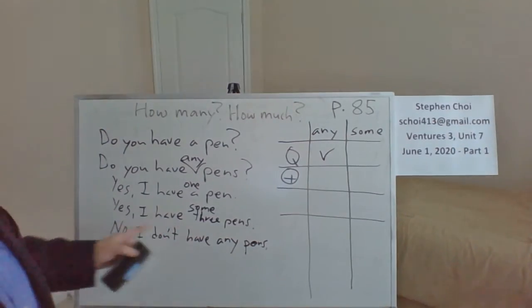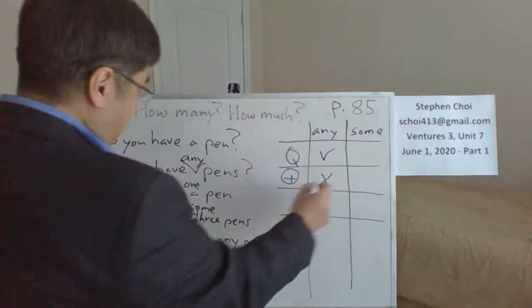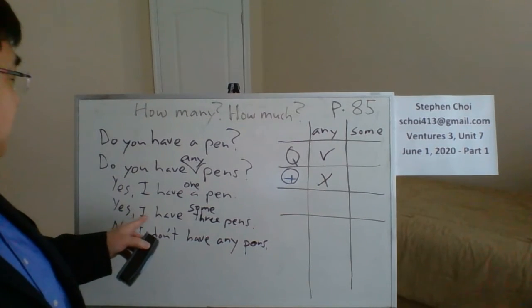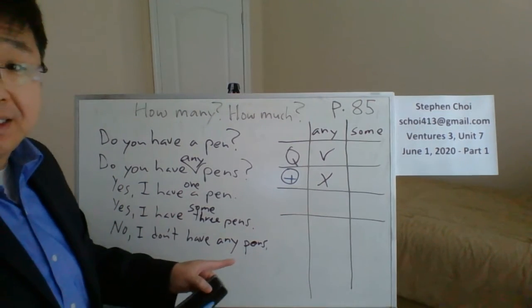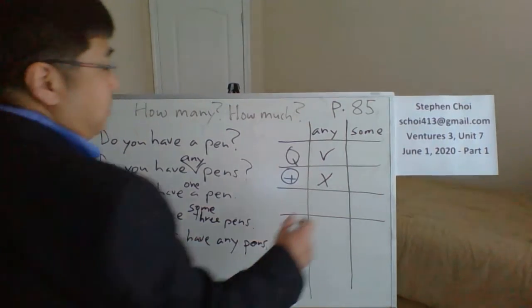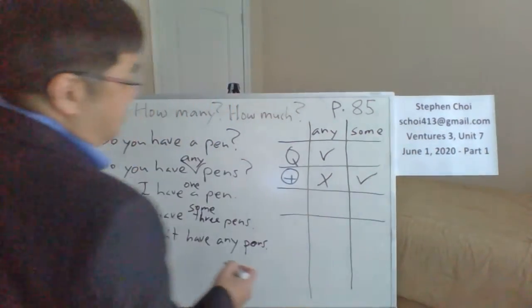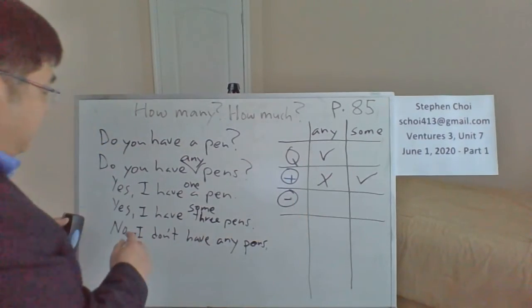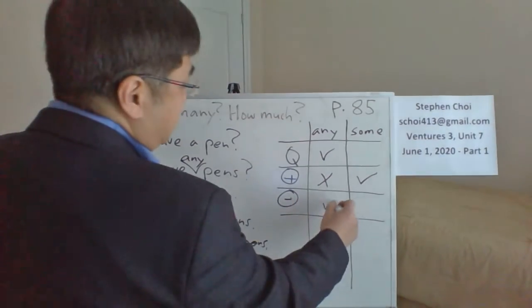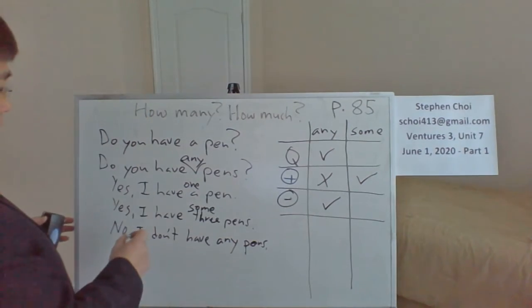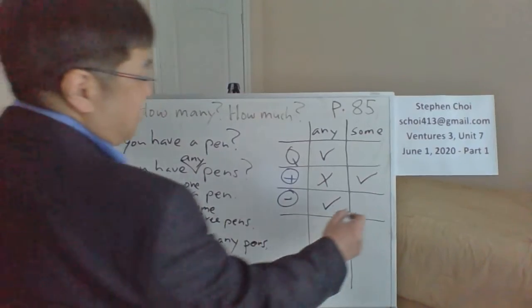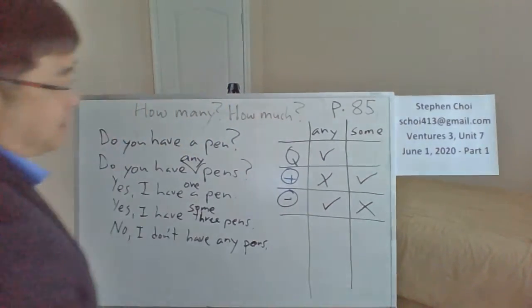For positives, you don't use any. You wouldn't say, yes, I have any pens. You would not say that, but you would say I have some pens. How about for negatives? Negatives are just the opposite. You say I don't have any pens, but you don't say I don't have some pens. Some pens, no good.